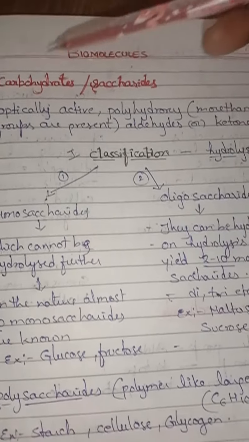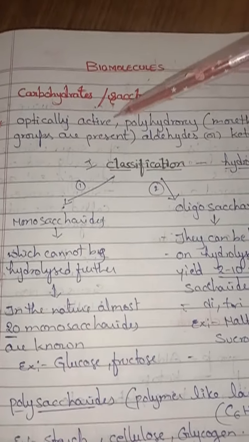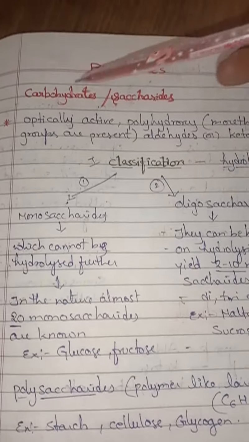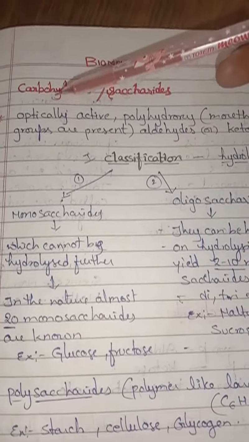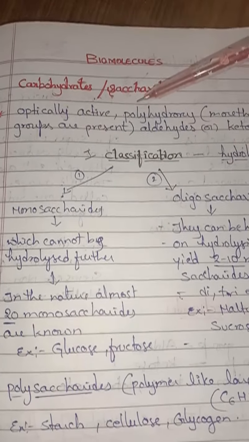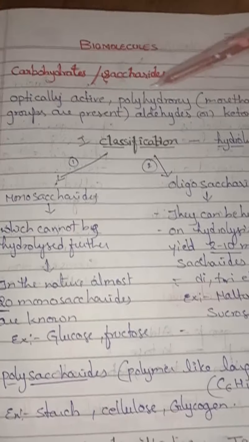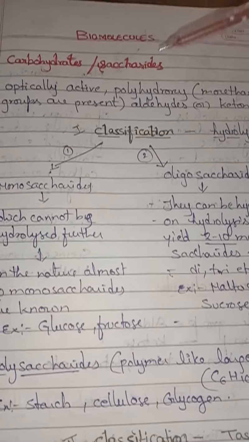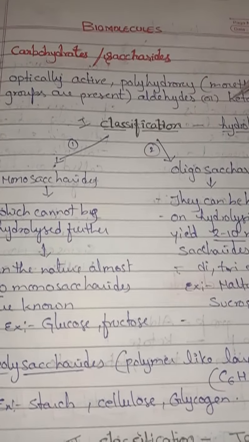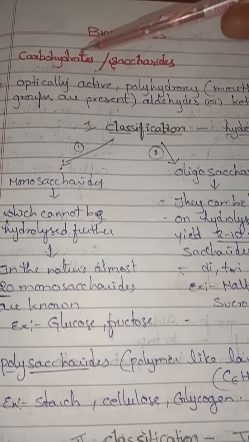They are optically active polyhydroxyaldehydes or ketones. What do you mean by carbohydrates, children? They are optically active polyhydroxy. What do you mean by poly? Poly means many, hydroxy means OH groups. So that means carbohydrates contain more than one OH group along with aldehydes or ketones. So they are called carbohydrates.